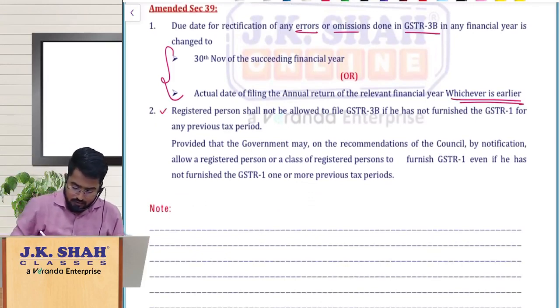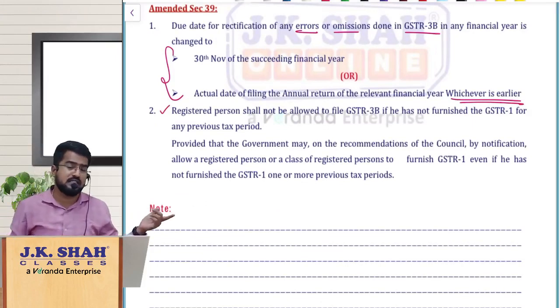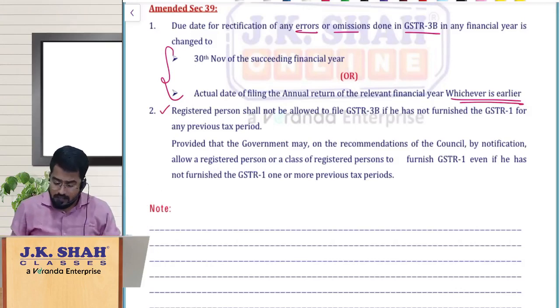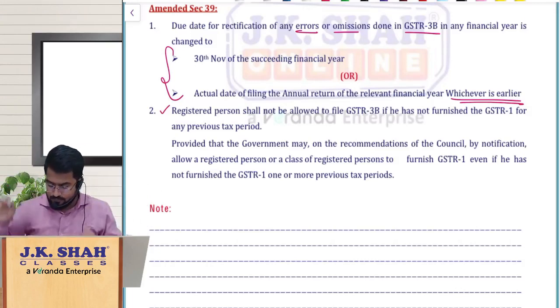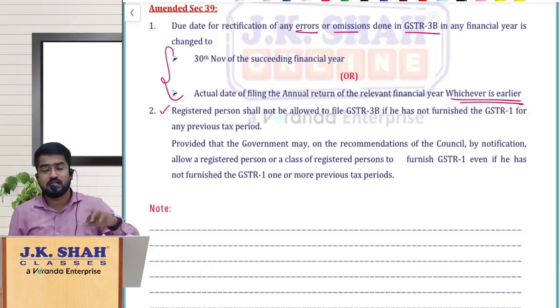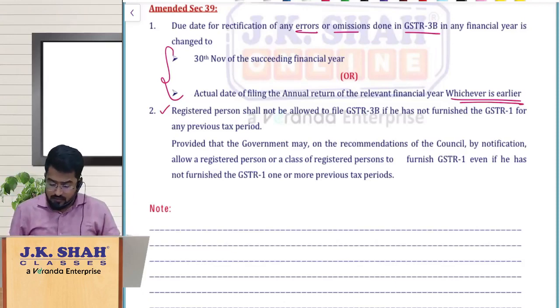And this point also I have told you already. If you have not filed GSTR 1 of the previous tax period, for the current tax period you cannot file GSTR 3B. I told you, 1, 3B, 1, 3B, this sequence should go on. But government can allow you to file GSTR 3B even though you have not filed GSTR 1, if at all it feels so.